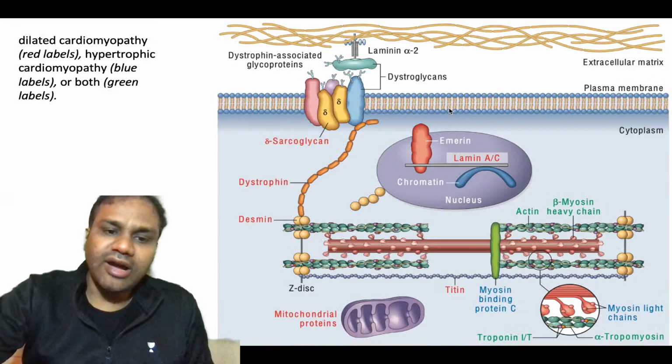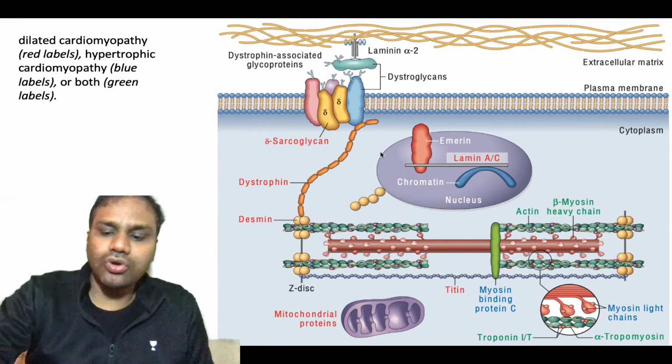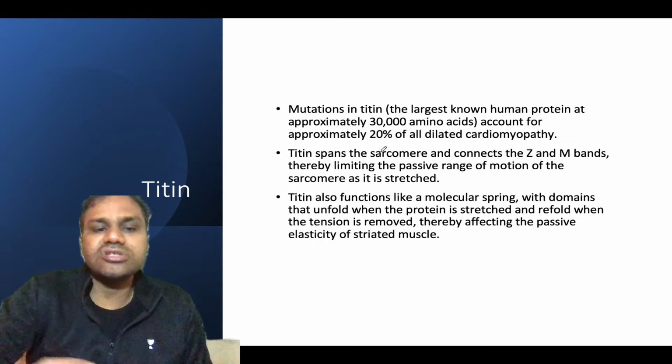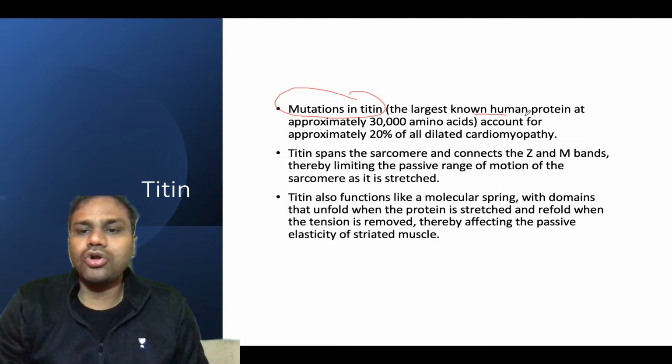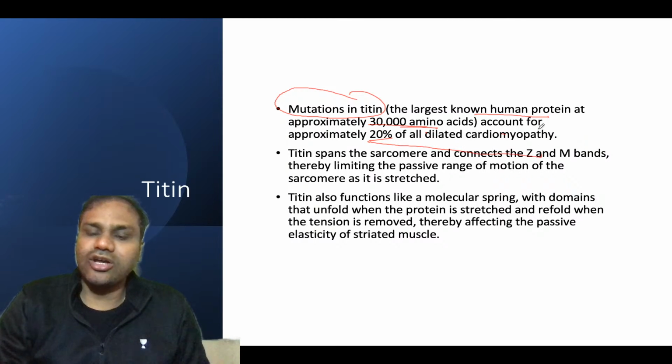Now you need to know a little about titin, because in the exam you will get a question regarding titin. Mutation in titin: it is the largest known protein at approximately 30,000 amino acids, and it accounts for 20% of all dilated cardiomyopathy.